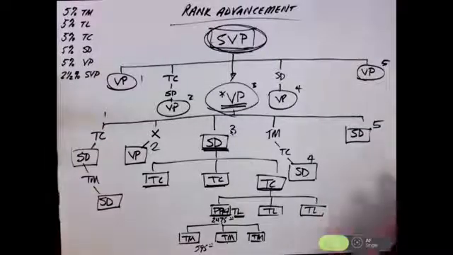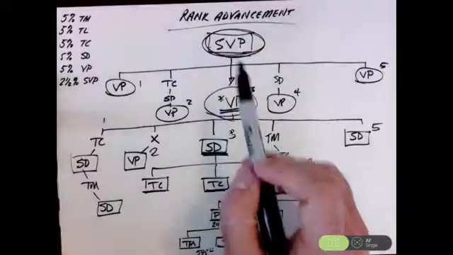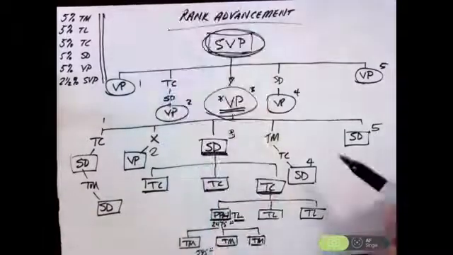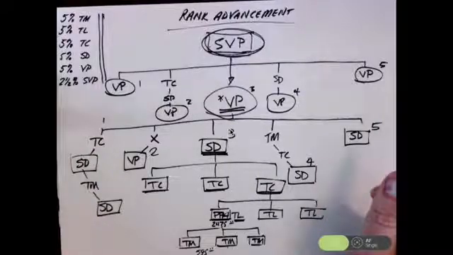And rank advancement is really critical because it is what is going to determine how much of the commissionable revenue and the subscriptions from the customers generated within your team you receive. It's also going to determine how much additional income you can receive from the front end compensation that we're going to discuss in the front end compensation video.